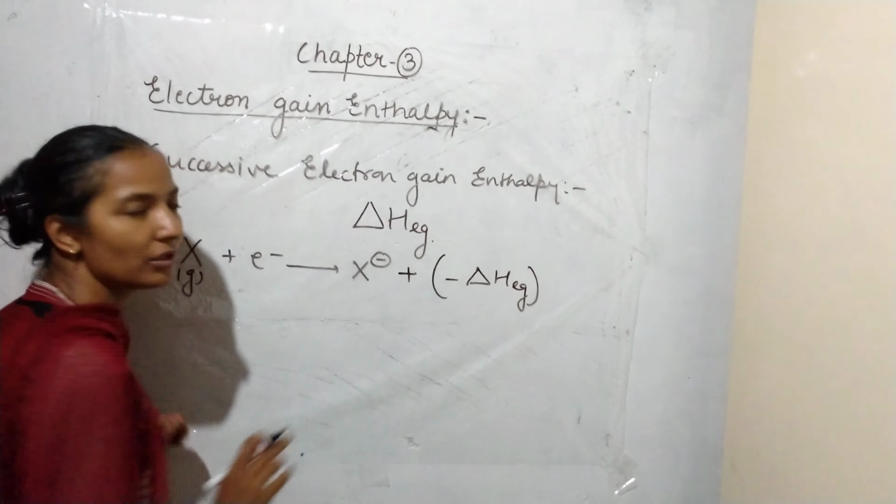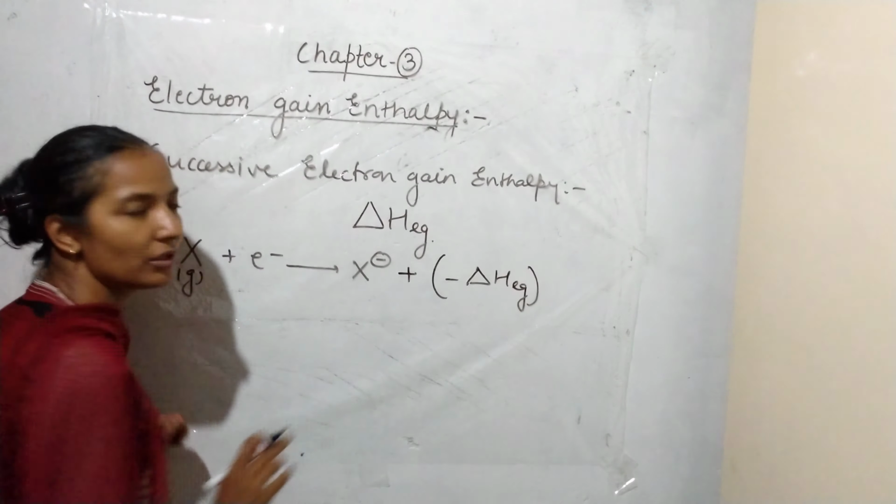Because there is already some repulsion force due to the inner core electrons on the added electron, and we are adding one more electron, the amount of repulsion will increase on a very large scale. To overcome this repulsion force, the atom requires energy from outside to gain this electron and to become -2.